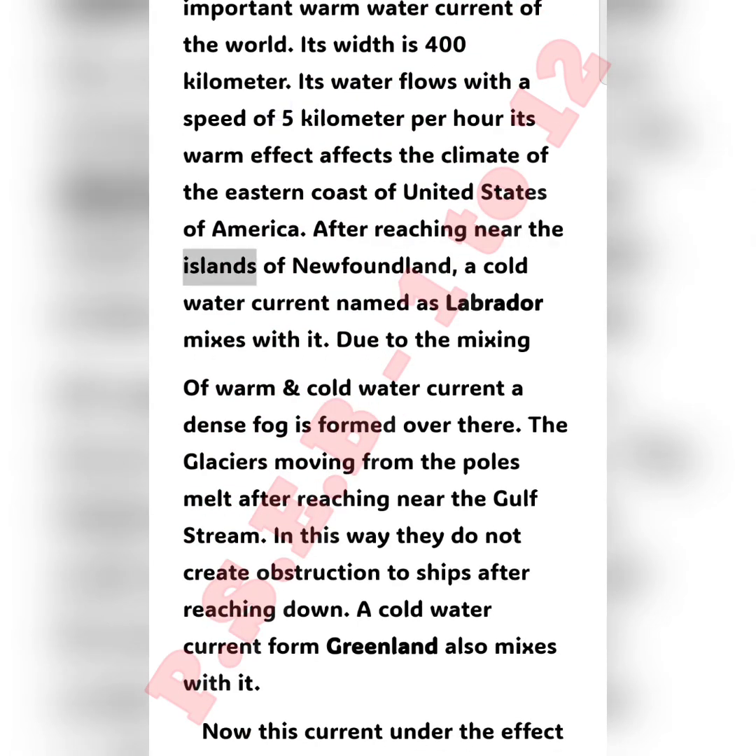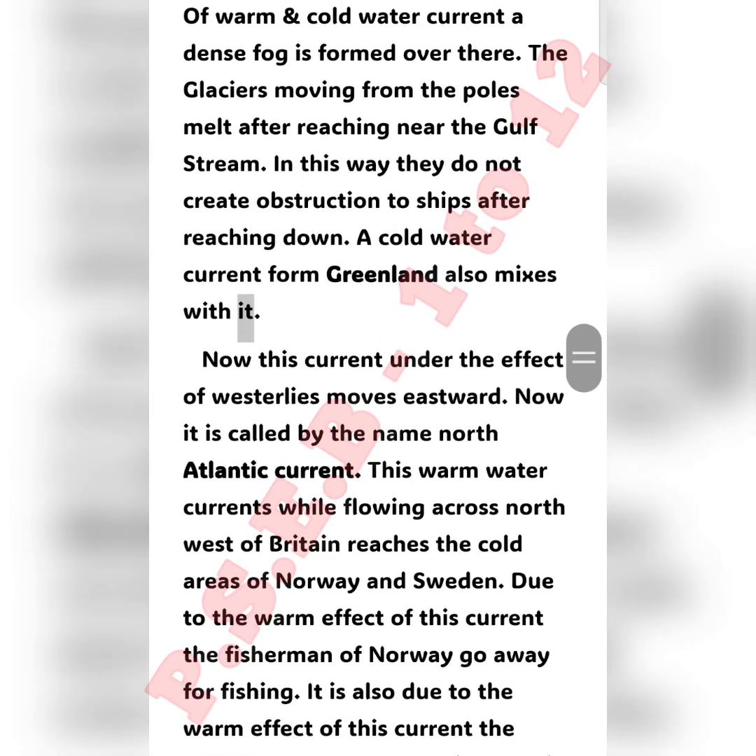After reaching near the islands of Newfoundland, a cold water current named Labrador mixes with it. Due to the mixing of warm and cold water currents, a dense fog is formed over there. The glaciers moving from the poles melt after reaching near the Gulf Stream. In this way they do not create obstruction to ships after reaching down. A cold water current from Greenland also mixes with it. Now this current under the effect of westerlies moves eastward. Now it is called by the name North Atlantic Current.